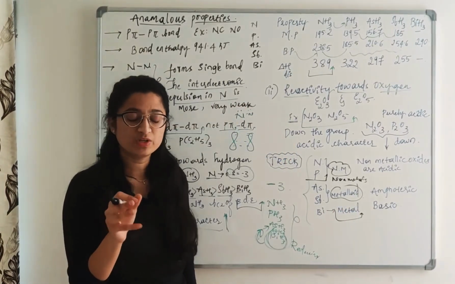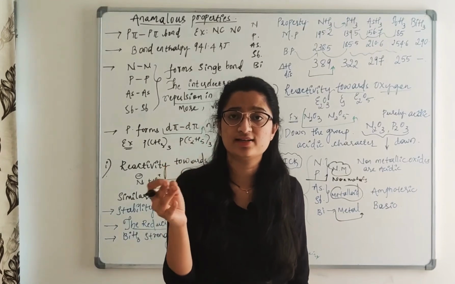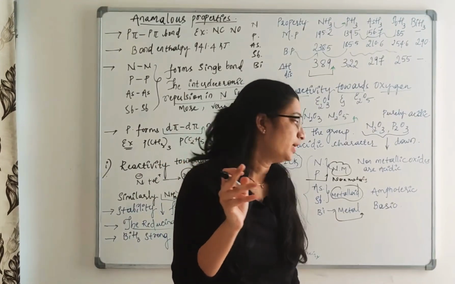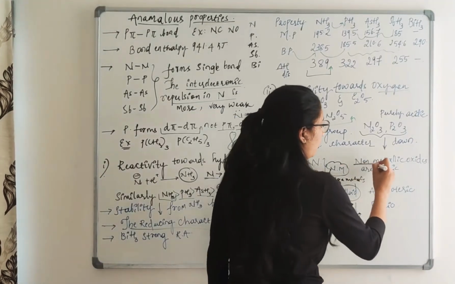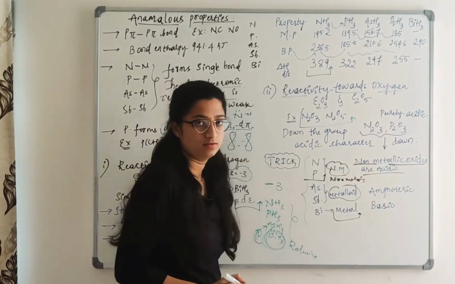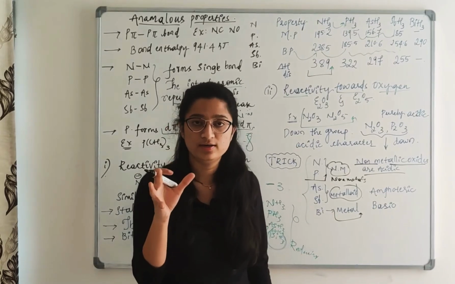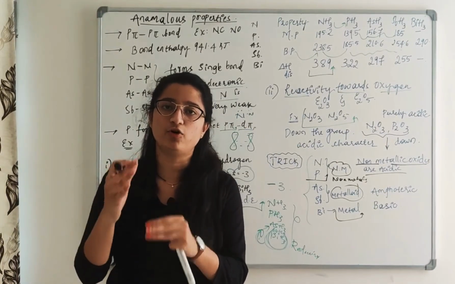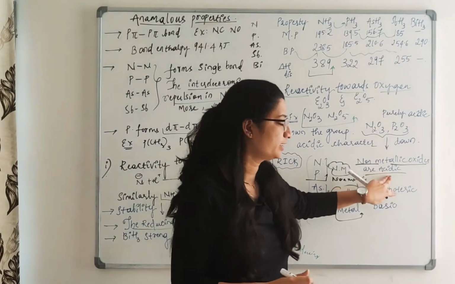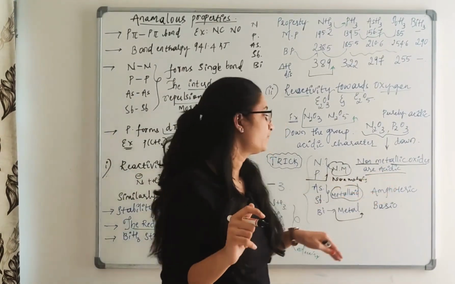Always remember how to identify any oxide as acidic, amphoteric, or basic. The non-metallic oxides will always be acidic.